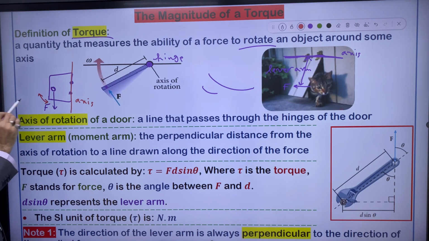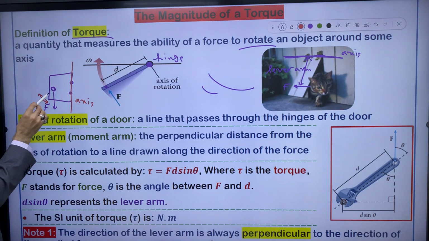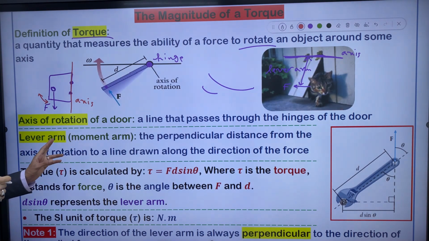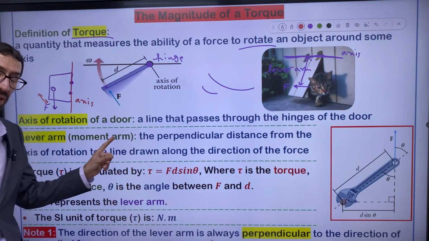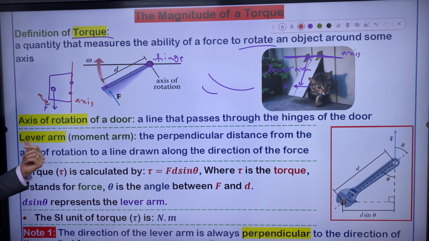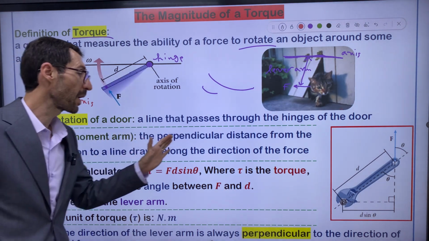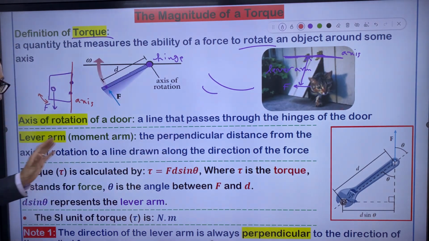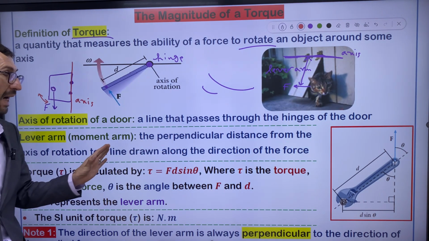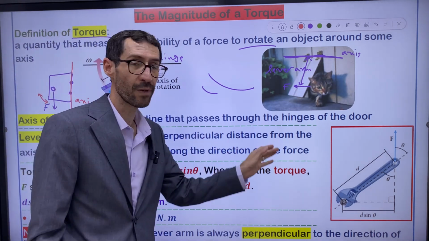In this situation, one more question. I want you to determine the lever arm. Based on the definition of lever arm, I'm going to read the definition. After that, I want you to determine the lever arm for me. Lever arm or moment arm. Sometimes we say moment arm, but the very common expression is lever arm, right? It says the perpendicular distance from the axis of rotation to a line drawn along the direction of the force.